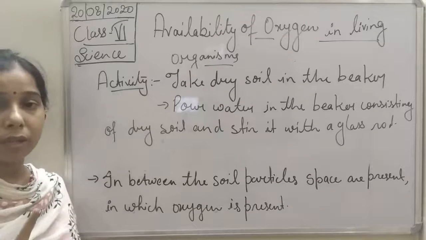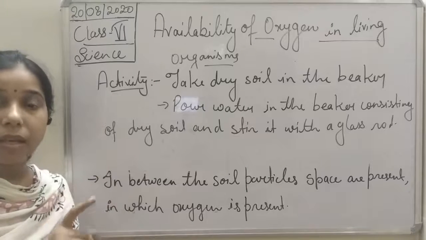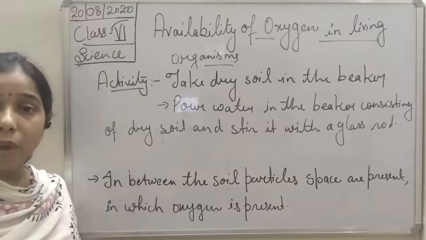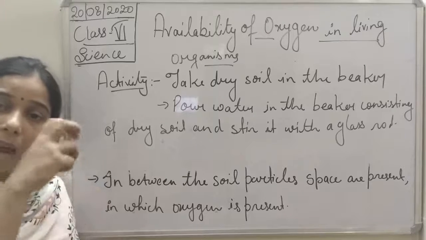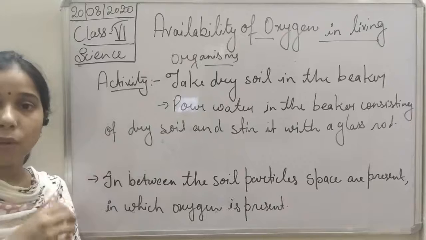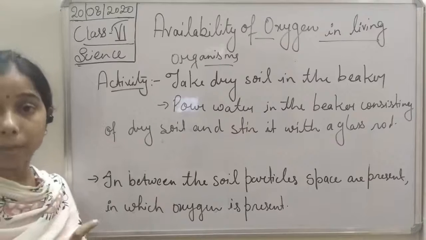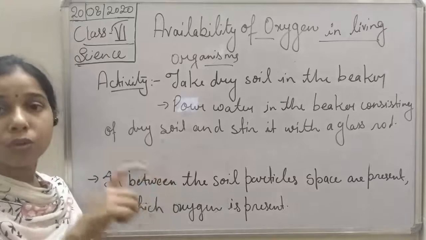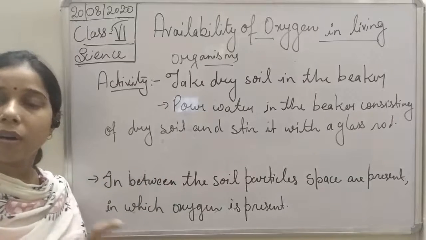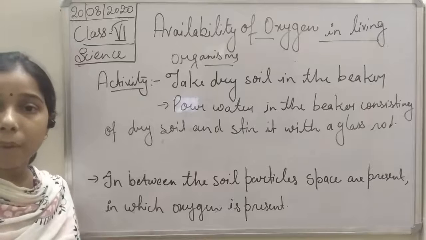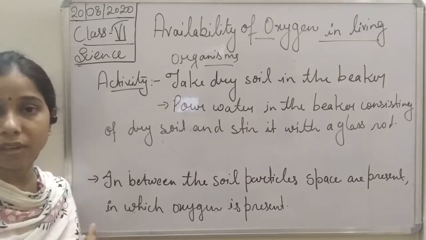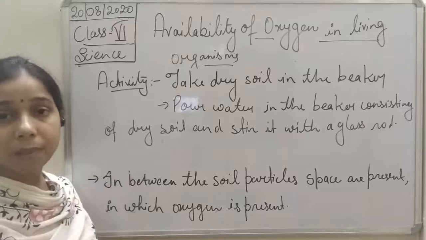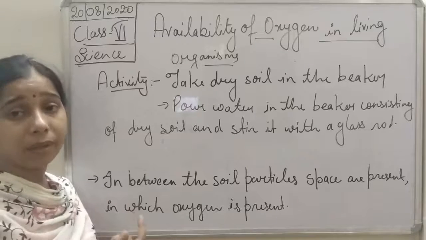First of all, you know, students, when we were doing one activity in which we were saying that air occupies space, there you have seen that as air comes out of the water, it comes in the form of bubbles. So here also you observe that when you add water to the beaker consisting of dry soil, bubbles start coming out of it. The bubbles which start coming out explain that air is coming out of it.